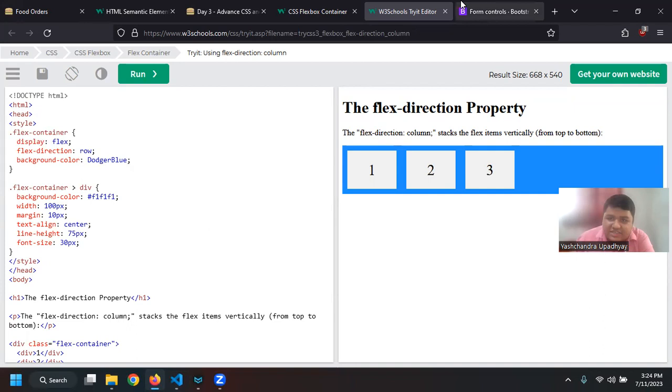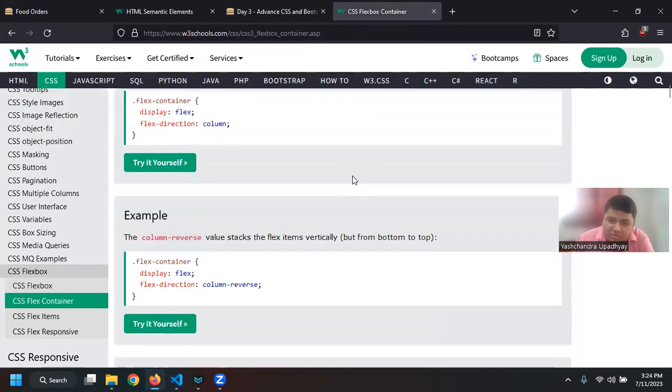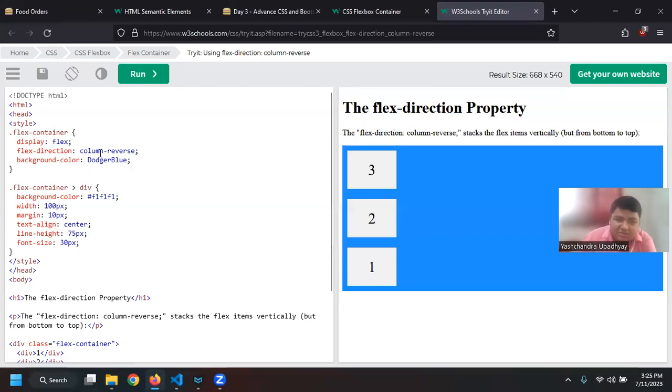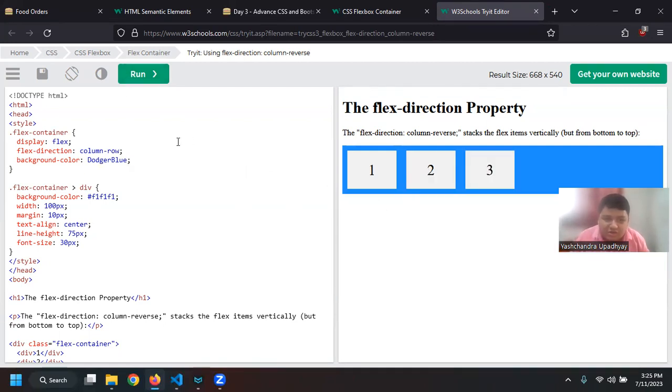Basically there is row and column, and there are some more: column-reverse as well as row-reverse. If I have column-reverse, then 3, 2, 1 is there. But if I say row-reverse, then it will be 1, 2, 3. Sorry, reverse, and here I have to change.